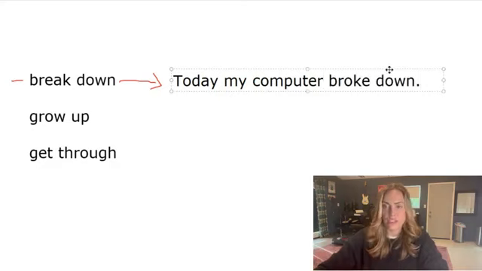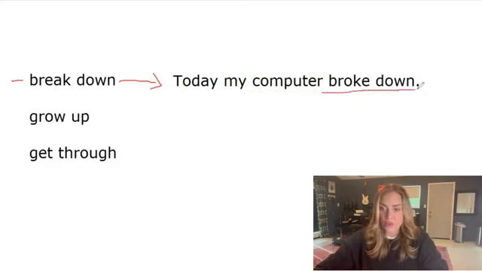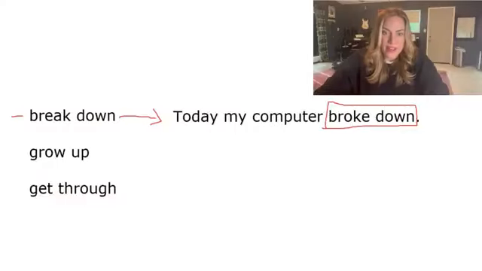It just broke down and it stopped working. If you look at this sentence, you can see broke down, period. There's nothing after it. That's because this is intransitive. You don't need anything after it. The computer broke down. It didn't break down something, it broke down, okay?